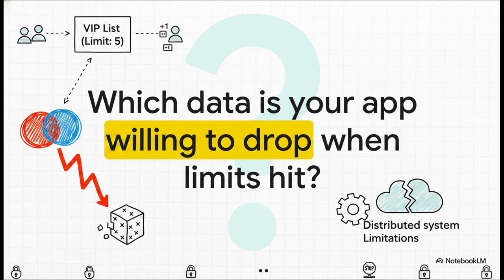What if you have a strict business constraint, say a VIP list that caps users at exactly 5 items, and 2 users can currently add items bringing the total to 6? How do you automatically merge that? Well, actually, you can't. It is mathematically impossible to resolve that conflict without dropping data. Even the smartest automatic conflict resolution hits a brick wall here, and your app has to make a hard choice about what data to throw away.